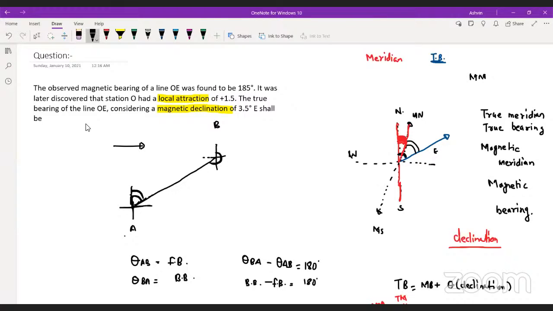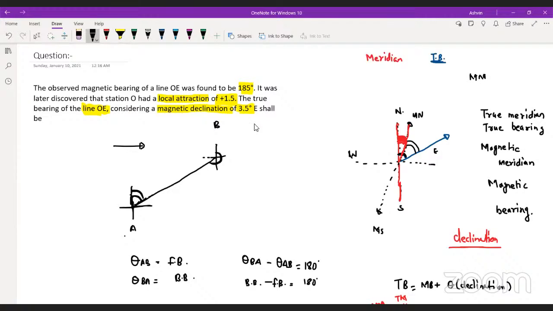Now if we have to solve this question, the observed magnetic bearing, we have this magnetic bearing, which is 185 degree. And later at the station there was a local attraction of 1.5 degree. We have to calculate the true bearing of line OE, considering the magnetic declination.